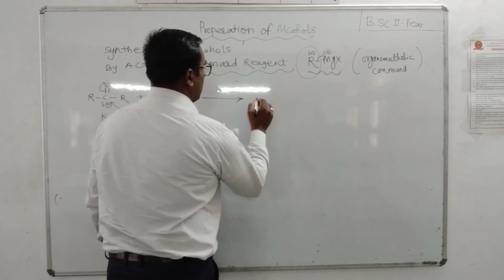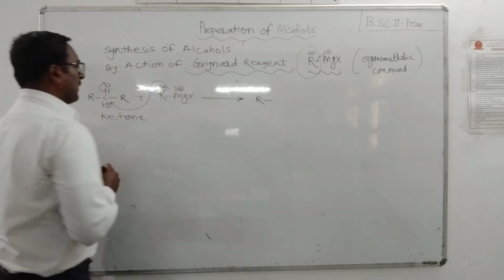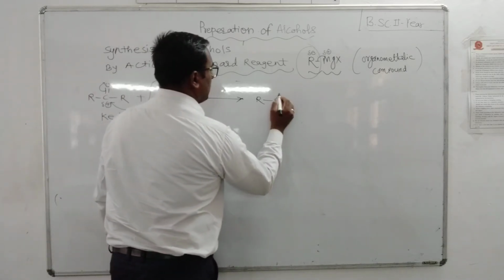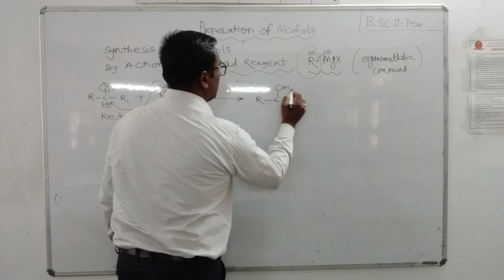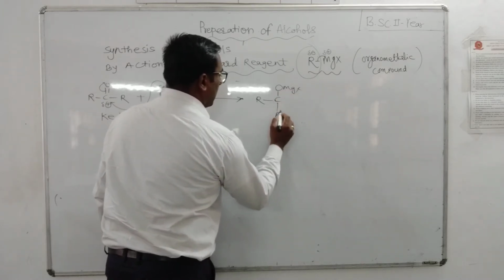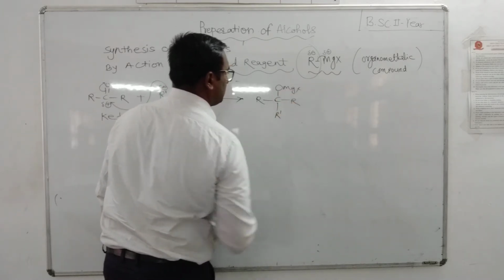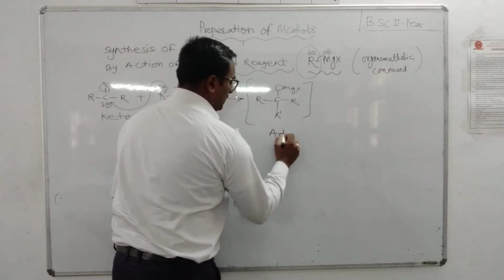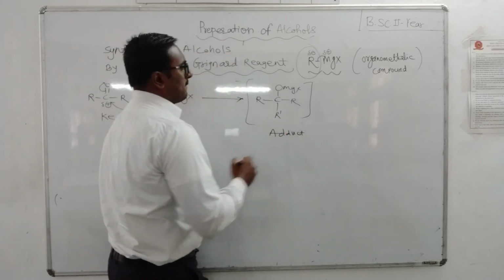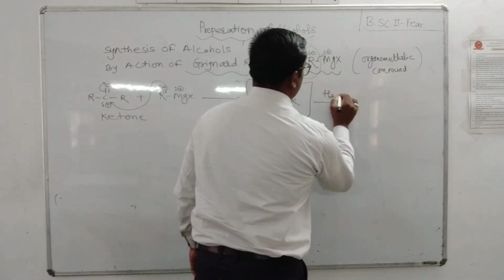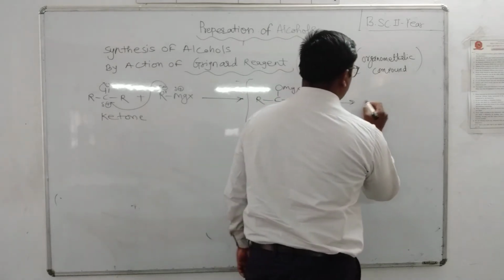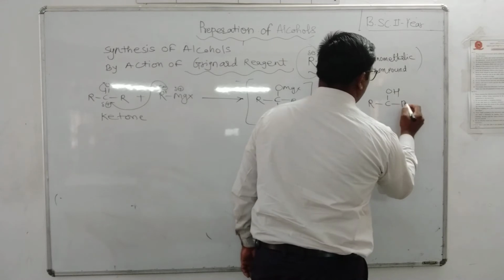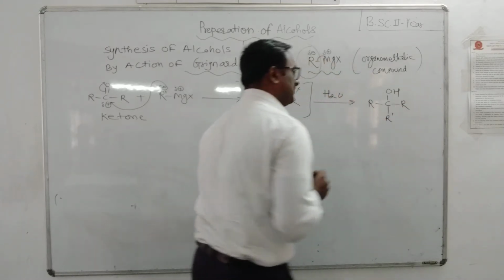R, R dash, R, C, O, MgX. This is the adduct. Adduct on hydrolysis, addition of water, gives R, C, OH, R, R dash.